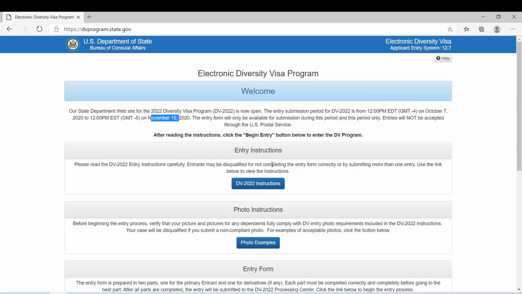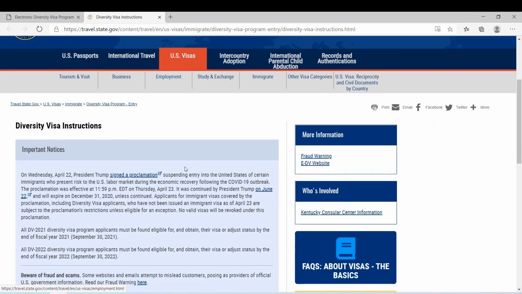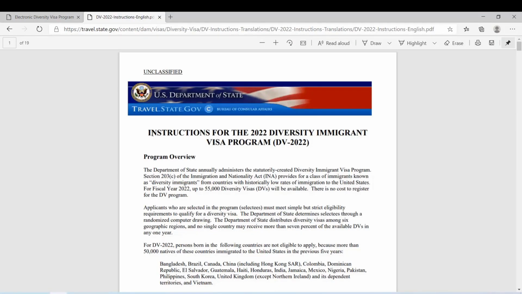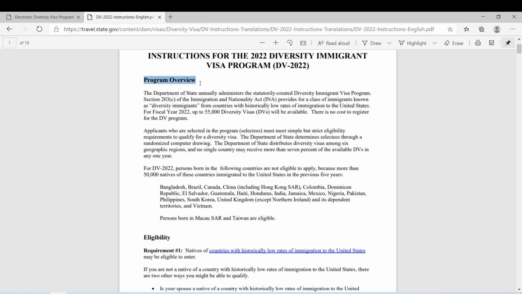So first, let's go to the instructions, and that's here. And if you go down here, you will see the instructions in all languages, but I'm going to go with English. And this is the program overview. They said they will allocate 55,000 visa numbers to the diversity visa program.